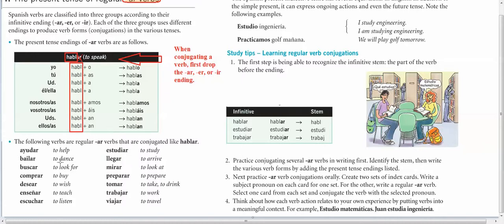And I'm going to do that for all of these verbs. So if I wanted to say I help, it's yo ayudo. If I wanted to say you dance, tú bailas. He looks for something, él busca. We buy new books, compramos libros nuevos. We wish there was no class today. Deseamos que no fuera una clase hoy. Enseñar. So for all of these verbs, I add these endings when I want to say that different people are doing these actions. So this is what you focus on. These are your AR endings right here.